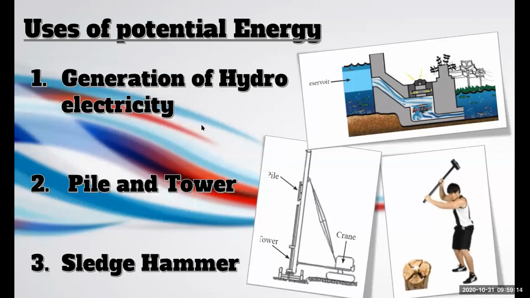If they want to dig a hole in the ground, they lift the weight to a certain height and then release it to the ground. The potential energy becomes kinetic energy, and it makes a hole. A sledgehammer is also one of the uses of potential energy, right?